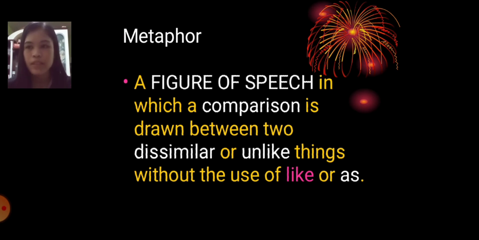Next one is the metaphor. It has a similarity to a simile, because a metaphor is a figure of speech in which a comparison is drawn between two dissimilar things without the use of like or as. The difference between simile and metaphor is that a simile compares through the use of the word like or as, but a metaphor also compares something without using like or as. Sometimes a metaphor uses the word is in order to compare.